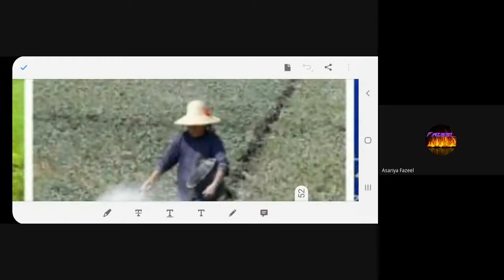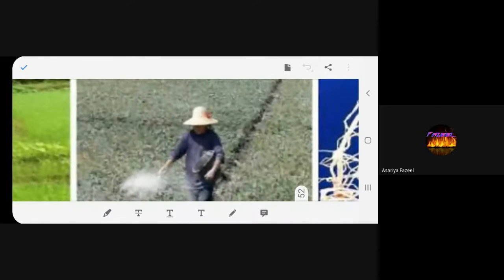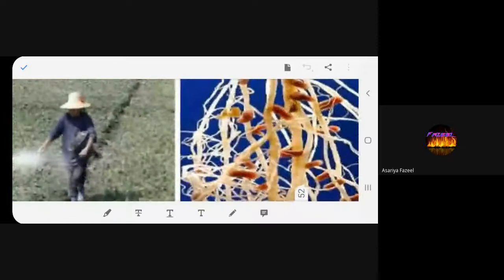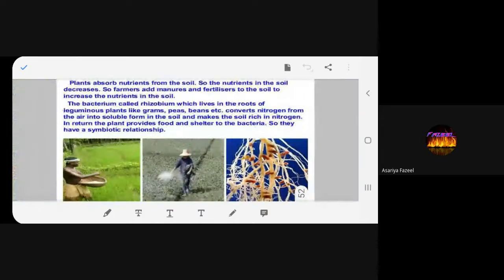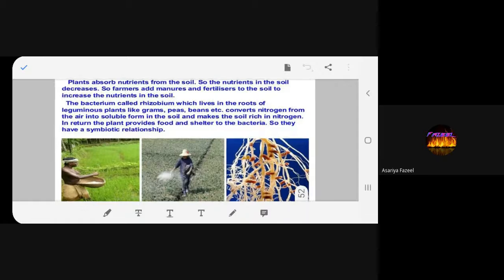Because you can see there's already vegetation. So it may be weedicides, it may be pesticides, it may be insecticides, anything. And these are the roots of the leguminous plants showing the symbiotic relationship. Any problem with them? No, ma'am.